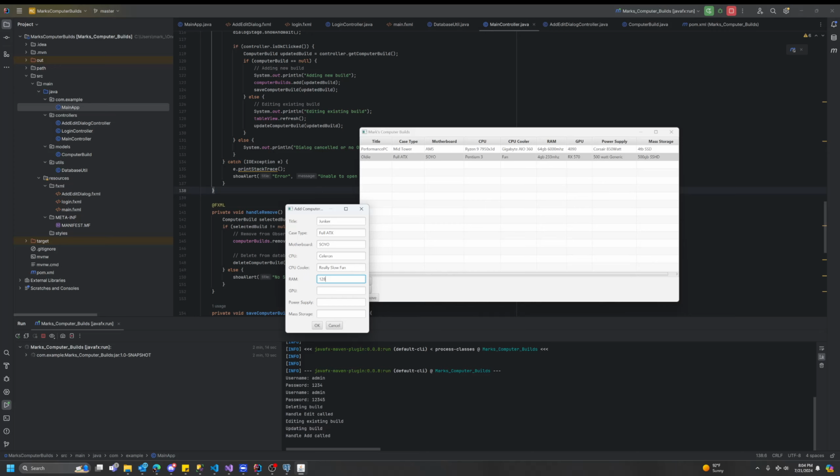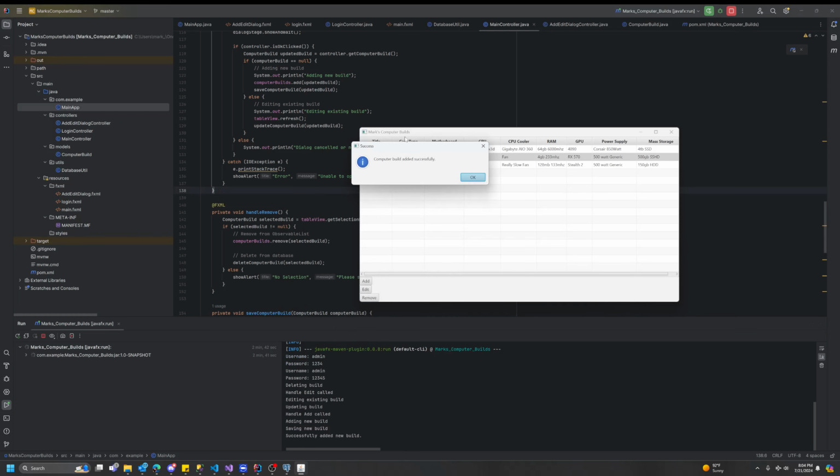We'll just say 128 megabytes of 133 megahertz. For the GPU, we'll go with the Stealth 2, and I'll do a 500 watt generic. And for mass storage, we'll go with 150 gigabytes of HDD, and I'll click OK, and it's telling me that it added it successfully.